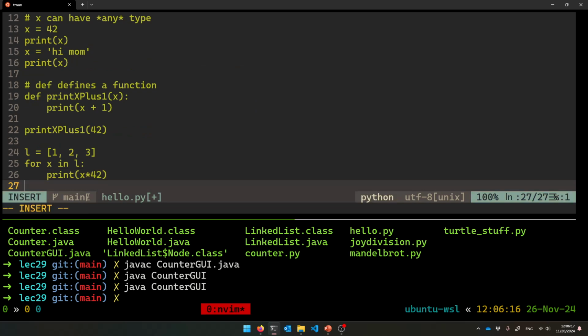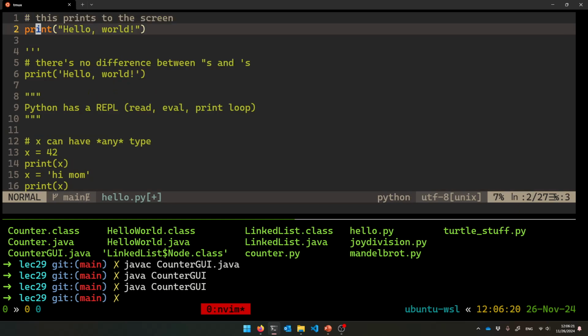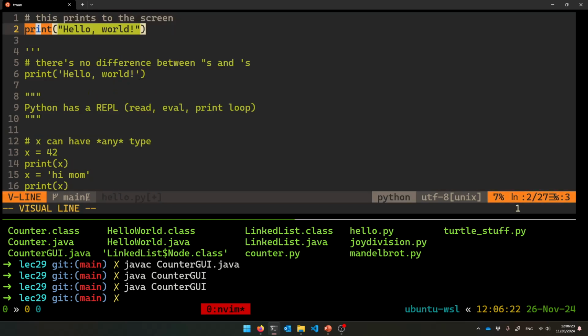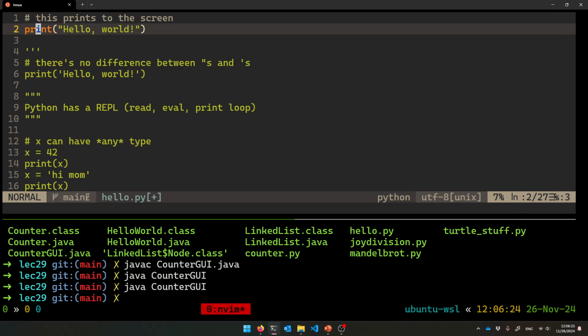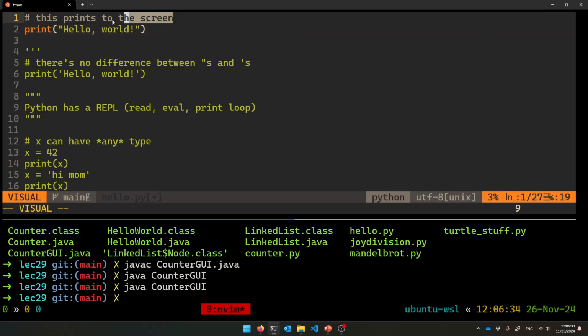Let me comment out everything else. Here's your Hello World program. You don't have anything else. Print Hello World. It's a print function. You call it, and you're done. All right. It's one line of code. It's amazing. It just runs. All right. So, it's really cool.